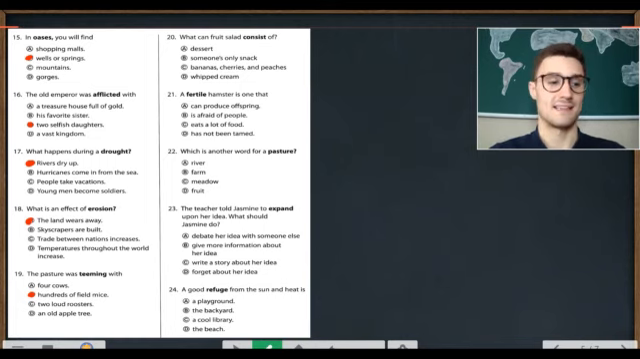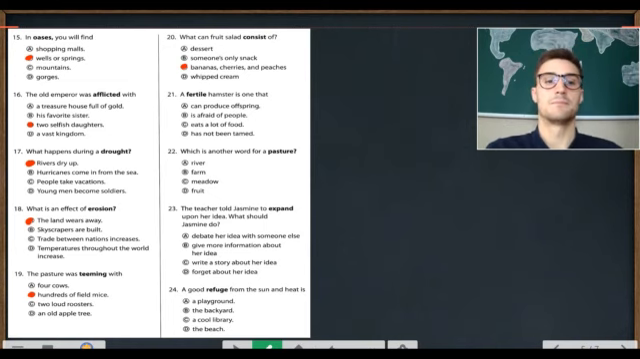Next, number 20. What can fruit salad consist of? A. Dessert. B. Someone's only snack. C. Bananas, cherries, and peaches. D. Whipped cream. What can fruit salad consist of? C. Bananas, cherries, and peaches.